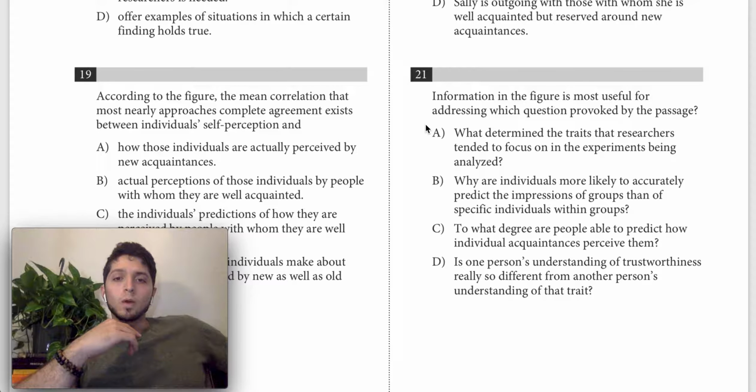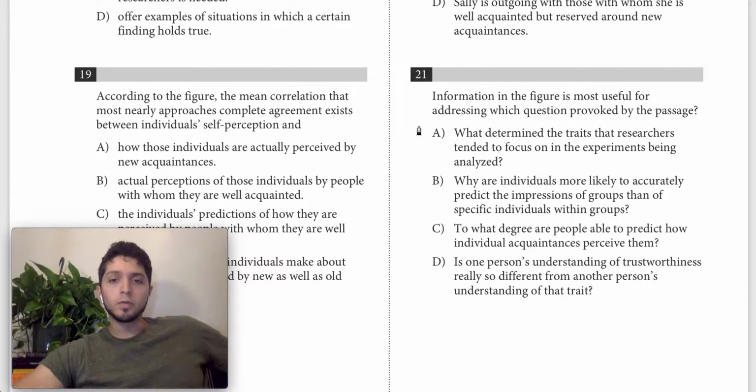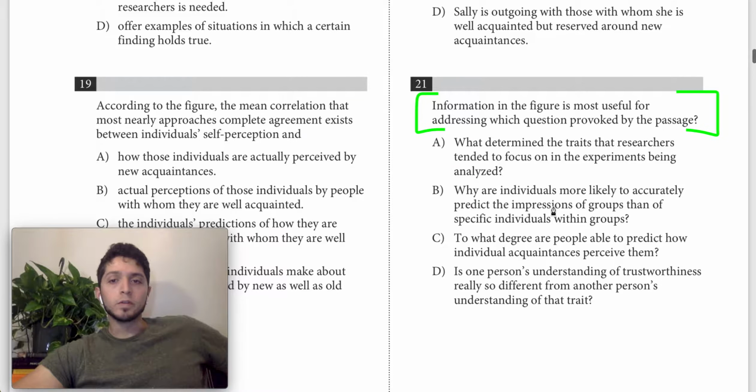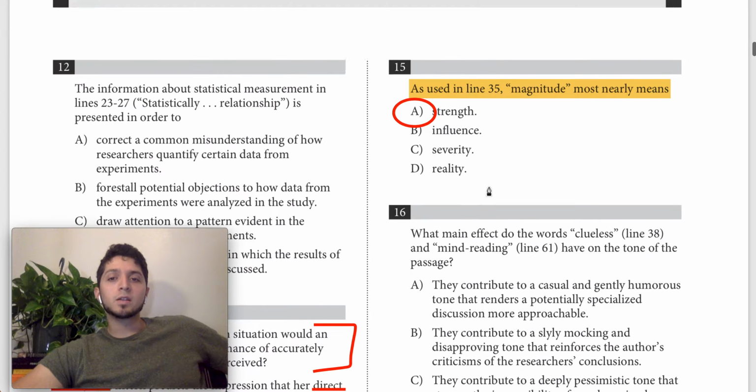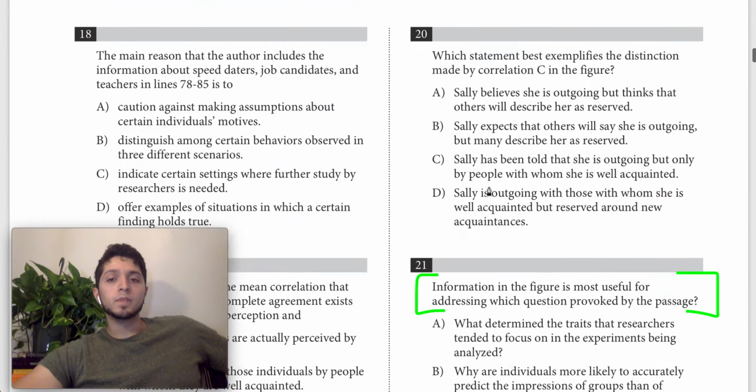This is question 21. And 21 says, information in the figure is most useful for addressing which question provoked by the passage. So information in the figure is most useful for addressing which question provoked by the passage. If you've been following along, you should already have a sense of what's going on in the figure. But let's look at it just one more time to understand what it is.